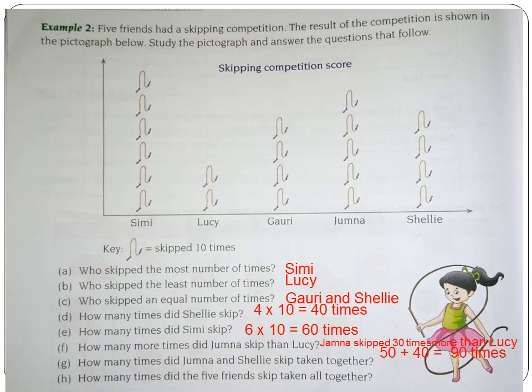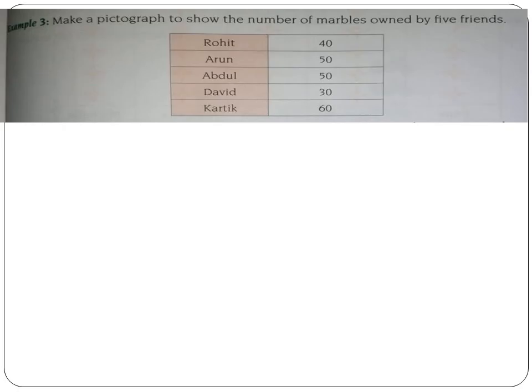Next question. How many times did the five friends skip taken all together? So what you have to do is put all together. That is 60 plus 20 plus 40 plus 50 plus 40. It is 210 times. I forgot to mention the page number. It is page number 163 in the New Guided Mathematics textbook.